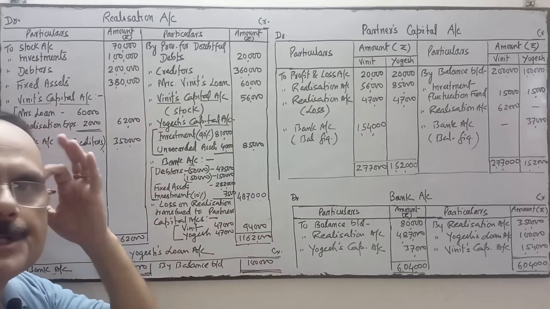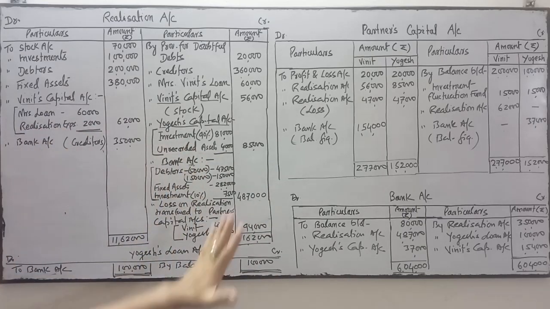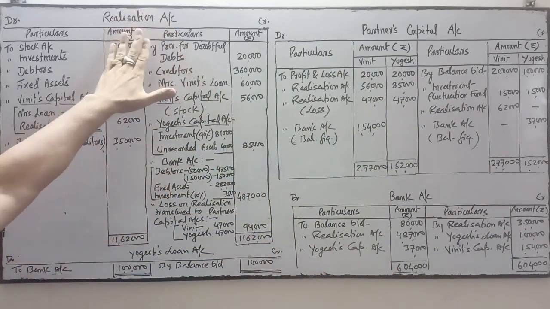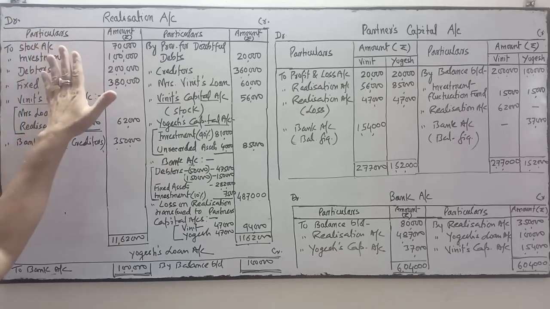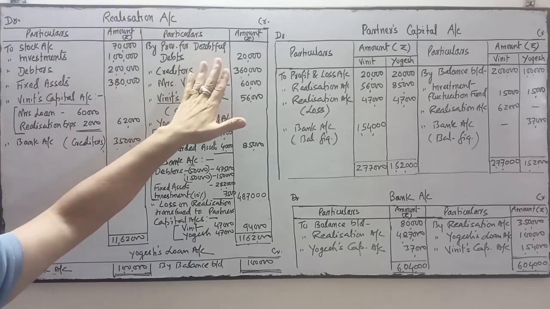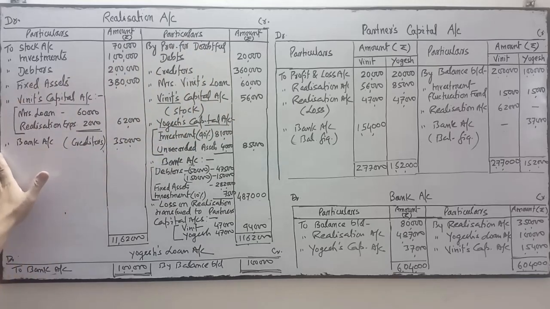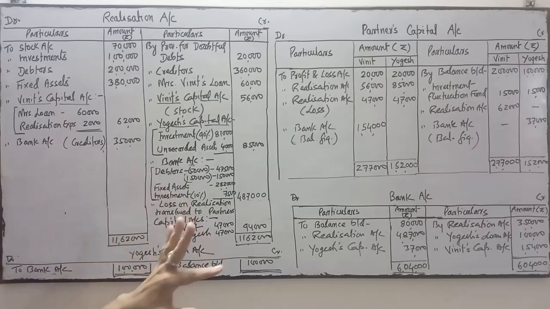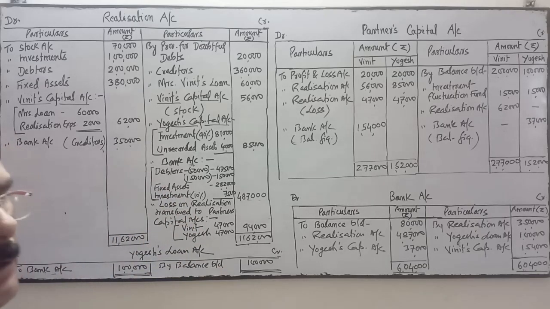Is it clear? Preparation of realization account, partners loan account, partners capital account and bank account. In the realization account, on the debit side we transfer all the assets at book value, on the credit side all the liabilities at book value. Then we do the payment of liabilities on this side, sale of assets on this side, and the loss or profit on realization is transferred to partners capital account in their profit sharing ratio. Here the profit sharing ratio is not given in the question. It means the deed is silent.